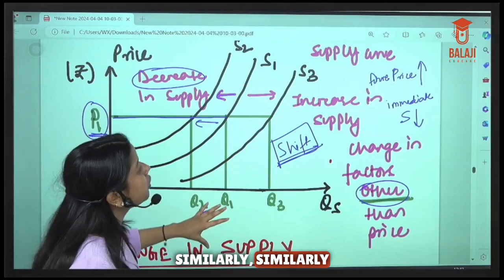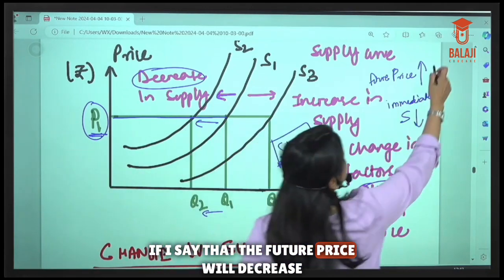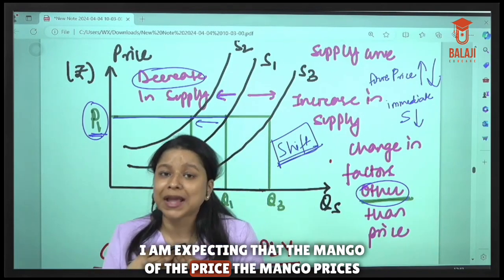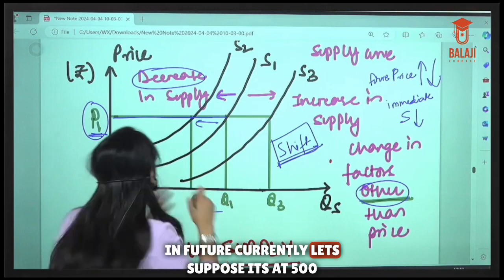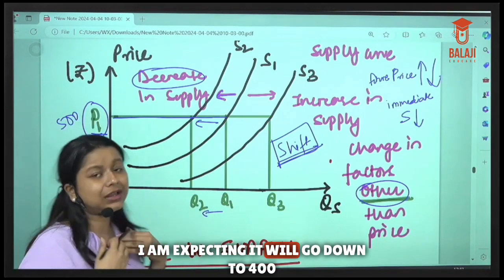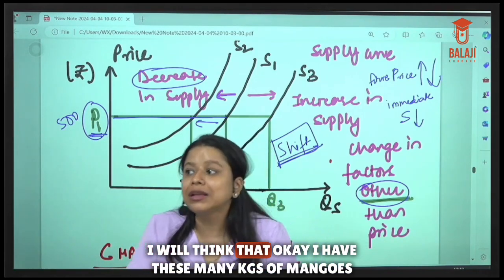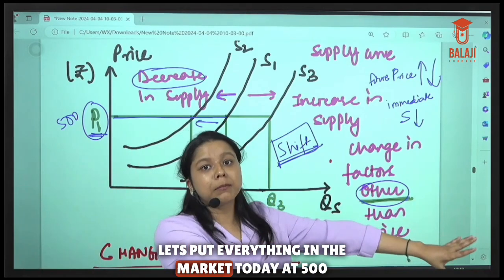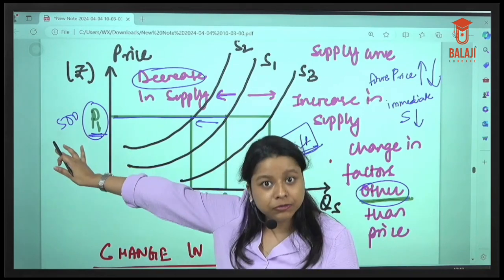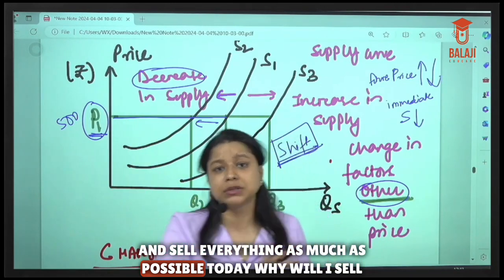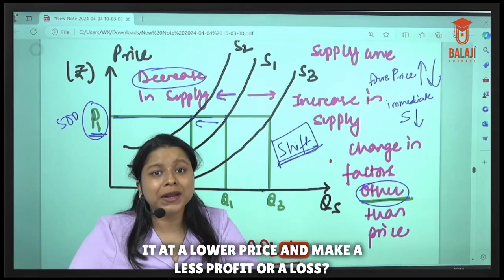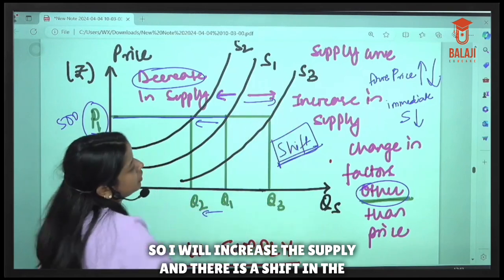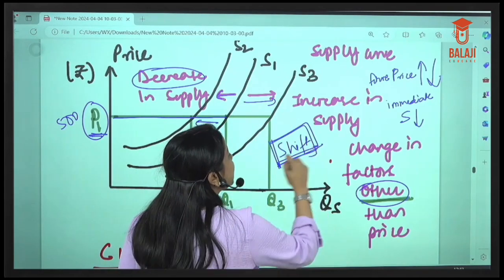Similarly, if I say that the future price will decrease, I am expecting that the mango prices in future, currently let's suppose it's at 500, I'm expecting it will go down to 400. I will think that okay, I have these many kgs of mangoes, let's put everything in the market today at 500 itself and sell everything as much as possible today. Why will I sell it at a lower price and make a less profit or a loss? So I will increase the supply, and there is a shift in the supply curve.